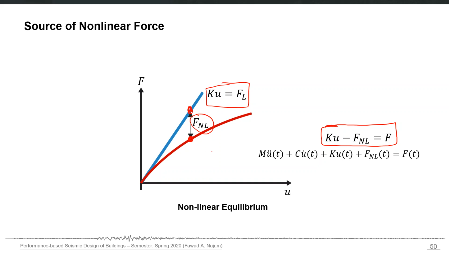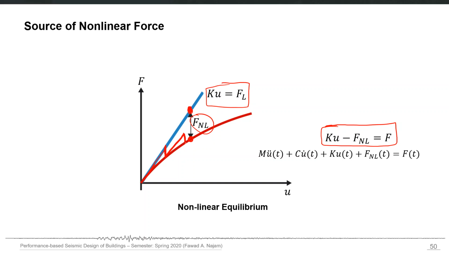Now the point is how to calculate this F nonlinear. This is where the iterative part of the procedure comes in. The computer program actually has to calculate this F nonlinear iteratively. It starts the solution with linear approximation, but then it assumes some F nonlinear and brings the solution down. Then again it starts with linear approximation and brings the solution down.